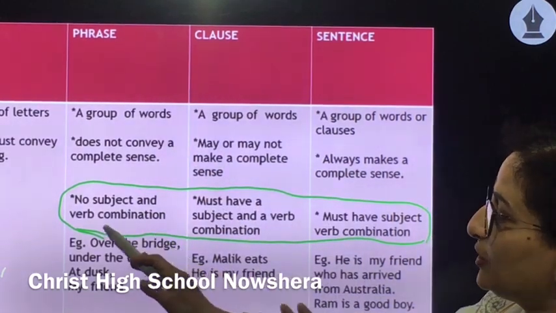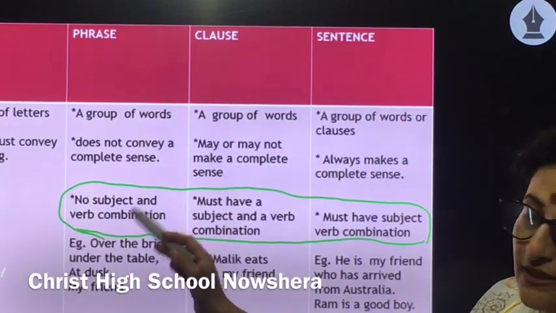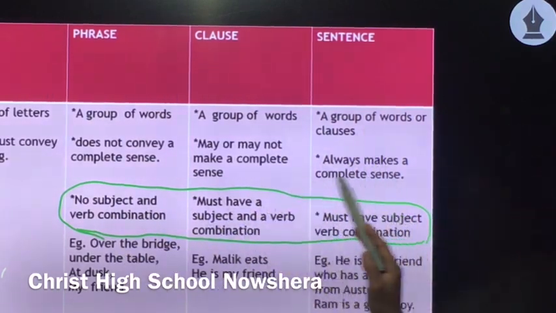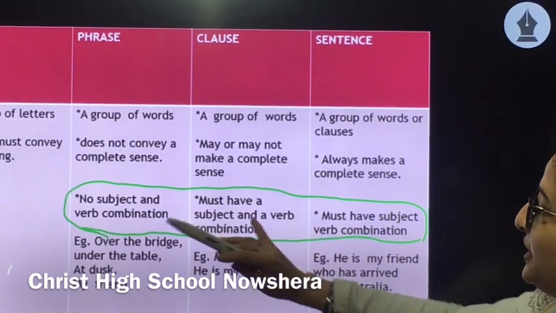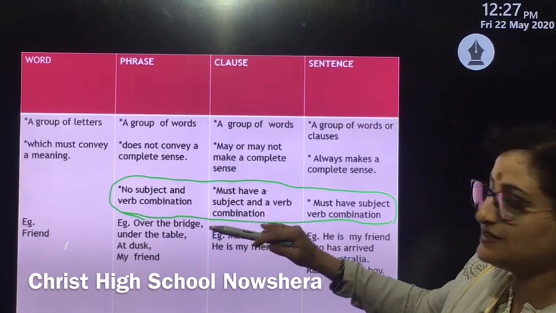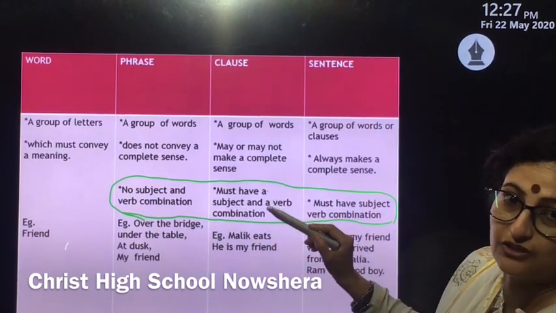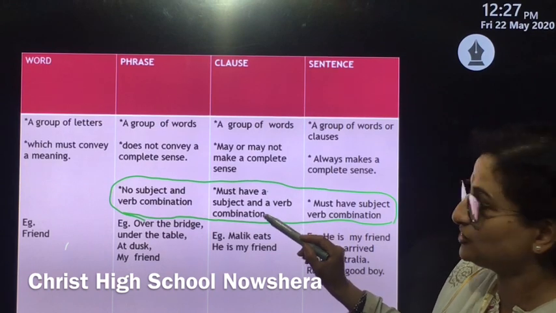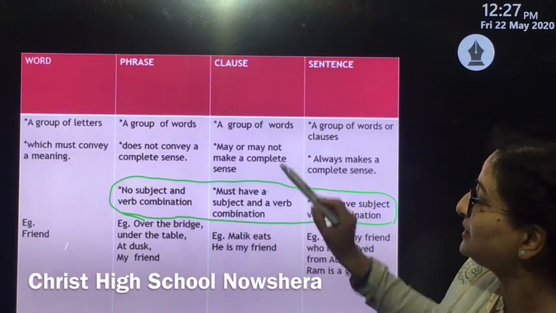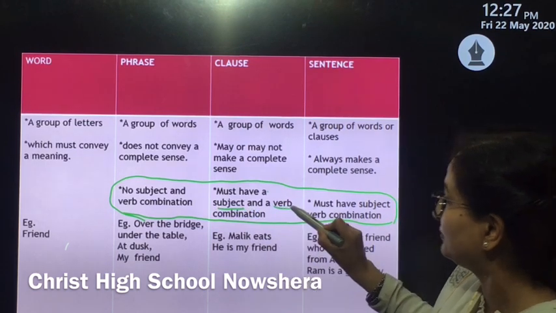That means it's not necessary that a phrase must have a verb or a subject, whereas it is a must in a clause. Even if I say "Sunita eats," "Reena runs," even if it is a two-word combination, it can still form a clause, provided it has a subject and a verb.